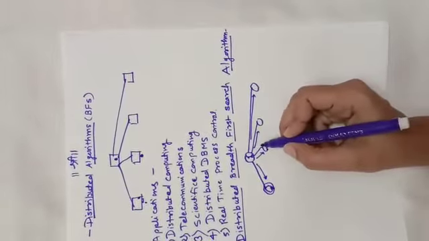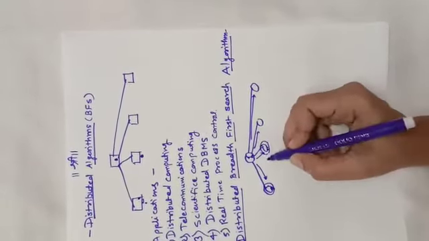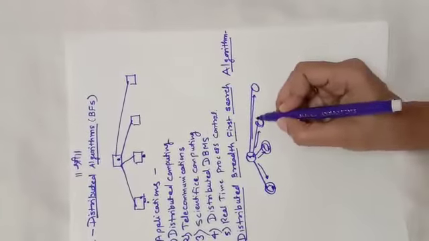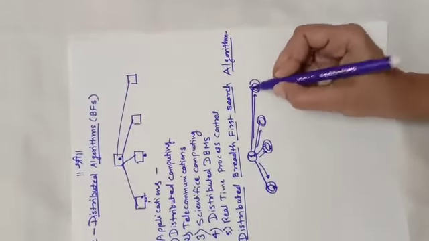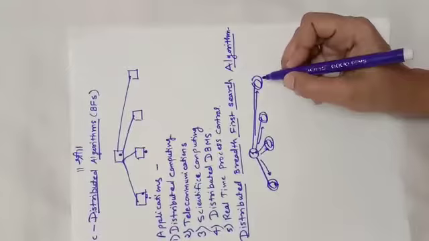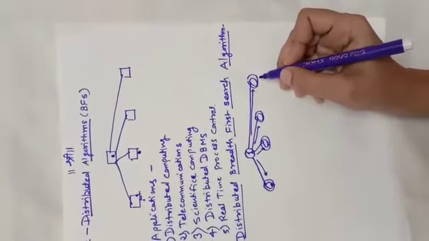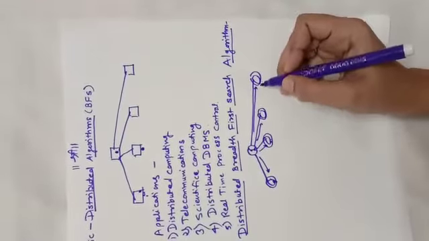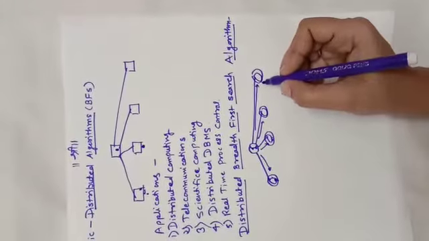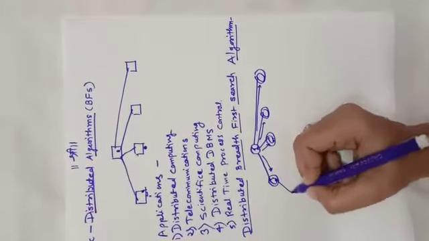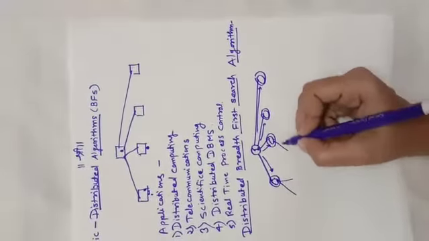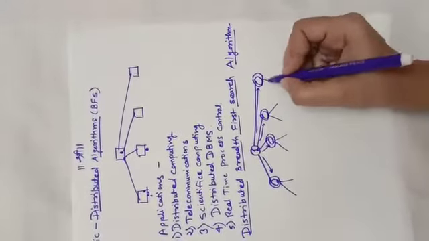As it is visited, it is considered as this, then it is visited, then it is considered as this, then it is visited. Like that, all the edges are first marked as one. As it is marked as one, that means it is already visited, and after that it will start to execute the next level vertices or next level processors.